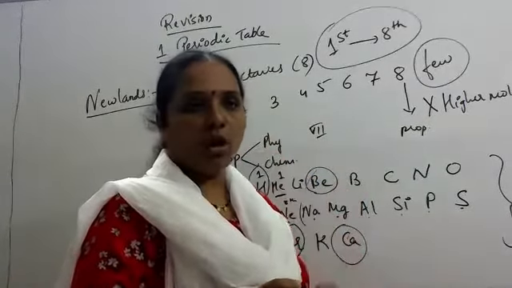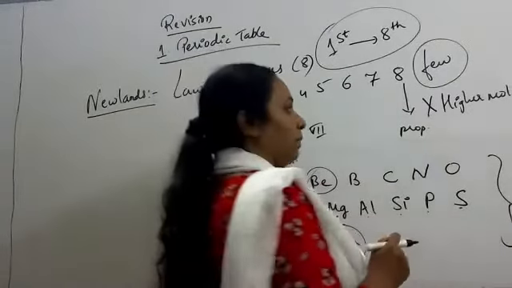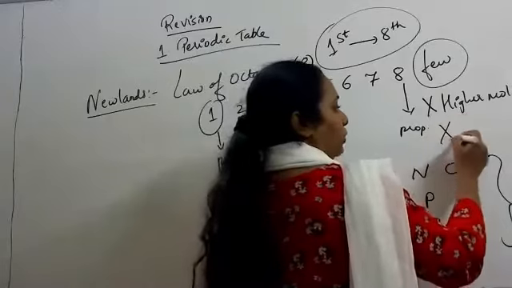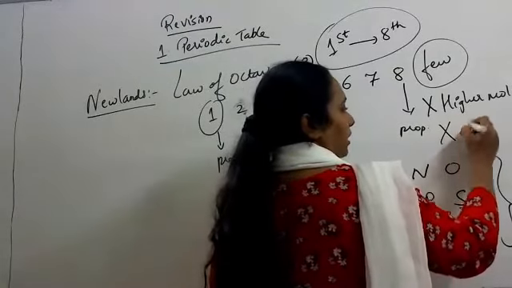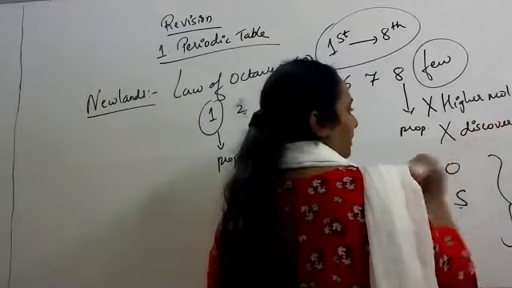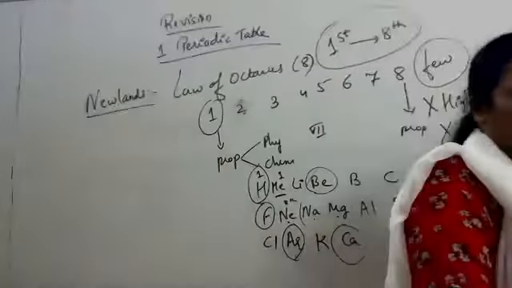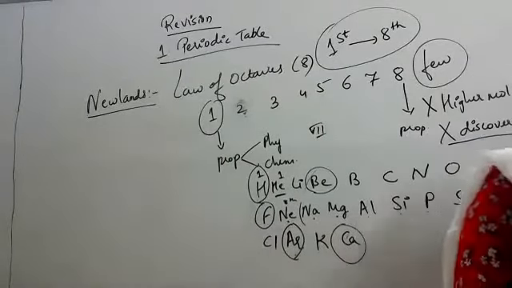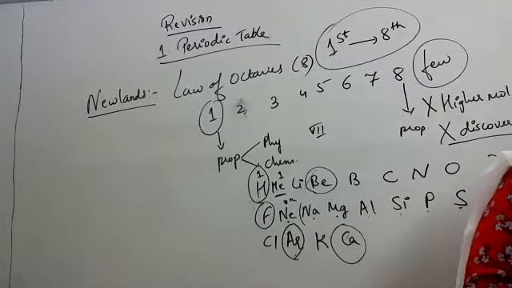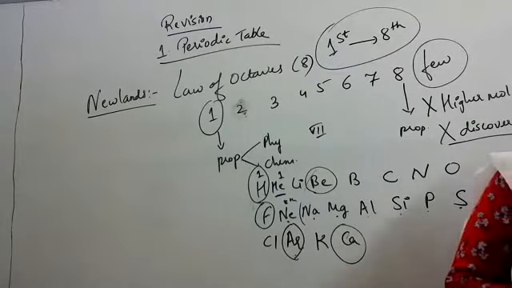Plus, Newton did not leave any empty space in the periodic table for the elements which were yet to be discovered. So for undiscovered elements, there was no empty place left. That is the reason why Newton's law of octaves was rejected. So why was Newton's law of octaves rejected?